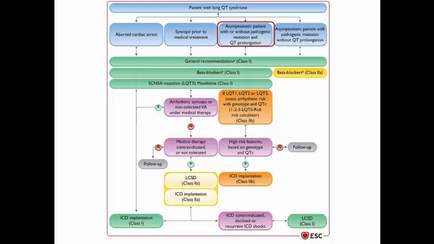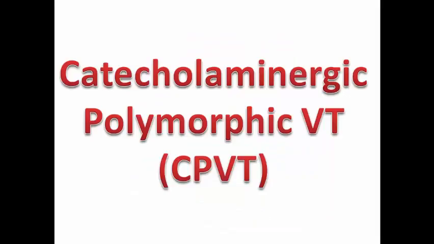If the patient is asymptomatic, with or without pathogenic mutation, and he has QT prolongation, consider also general recommendation and medical treatment, then assess the 1-2-3 risk calculator. If there are no high risk features, just follow up. If there are high-risk features, we may consider ICD. If the patient is asymptomatic with a detected pathogenic mutation and without QT prolongation, we just consider the general recommendation and beta blockers.